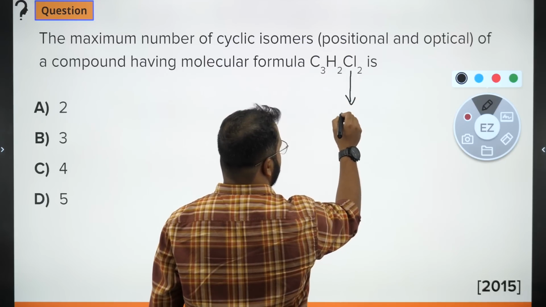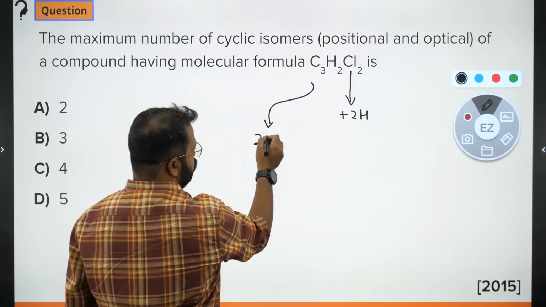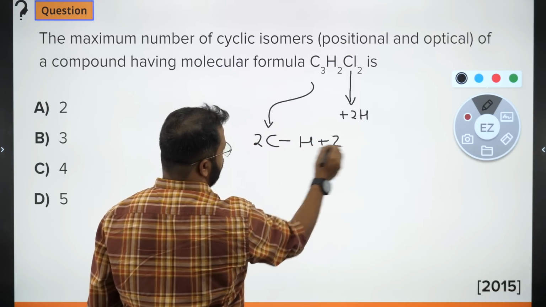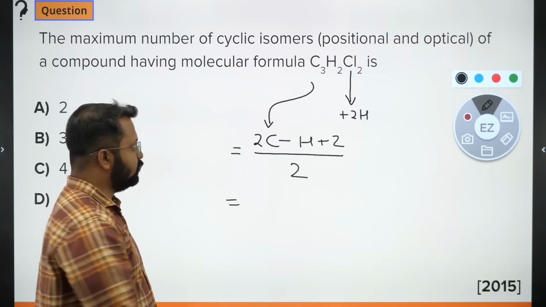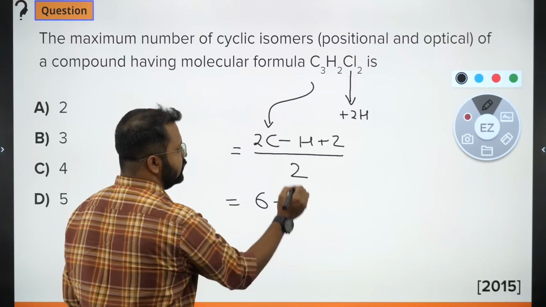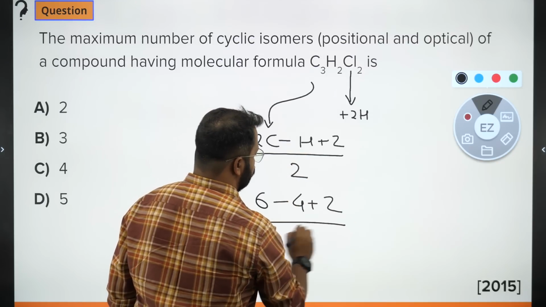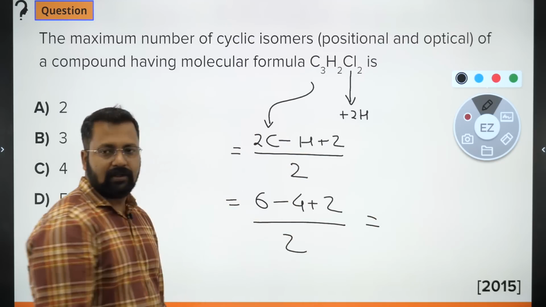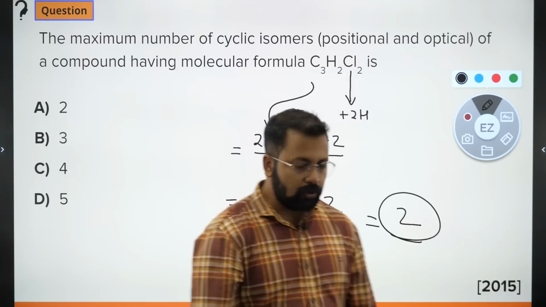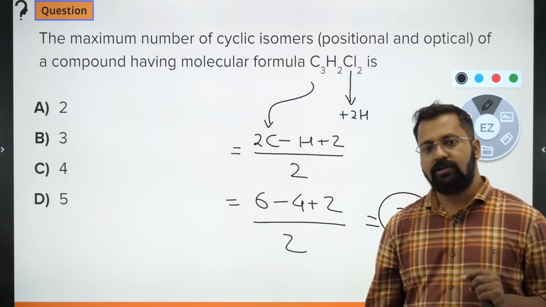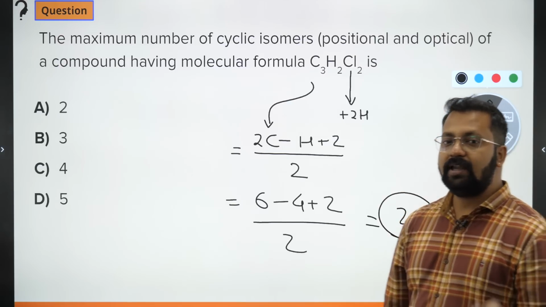So plus 2 hydrogen. So our degree of unsaturation for this will become 2C minus H plus 2 upon 2, which will further be written as: there are 3 carbon atoms, so it is 6 minus hydrogen. Total hydrogen will become 4, plus 2 by 2. 8 minus 4, 4 by 2, that is 2. Degree of unsaturation is 2. So it should have either 2 double bonds or 2 rings, or one double bond or one ring.